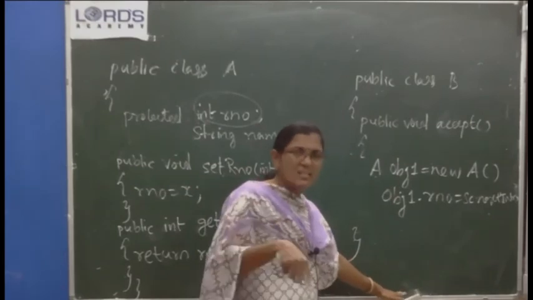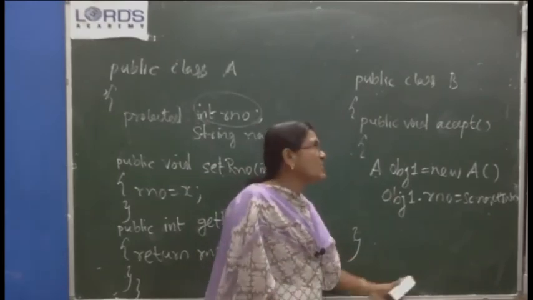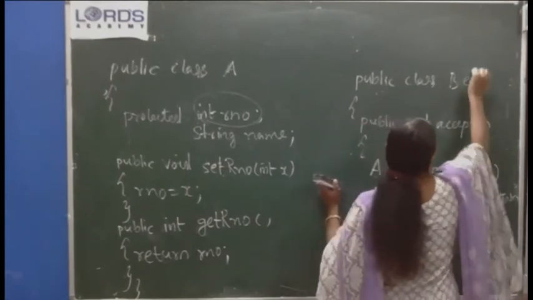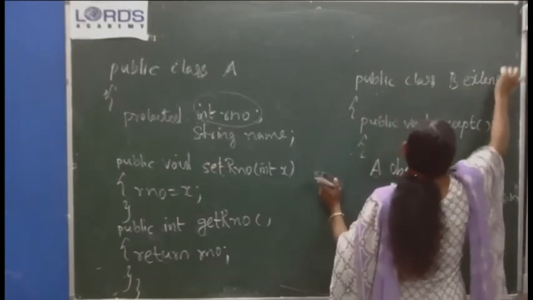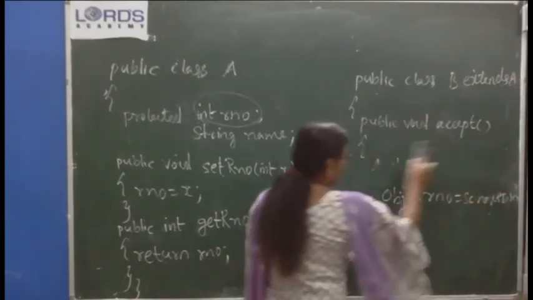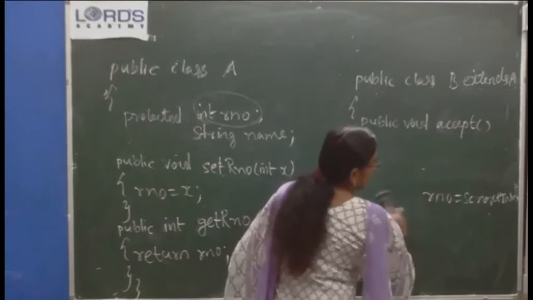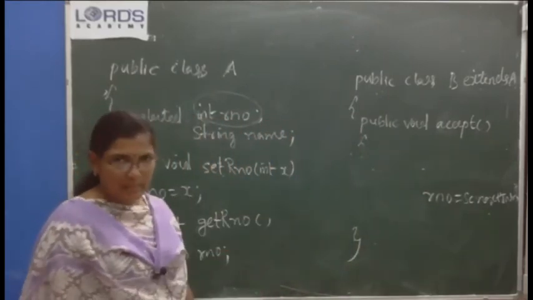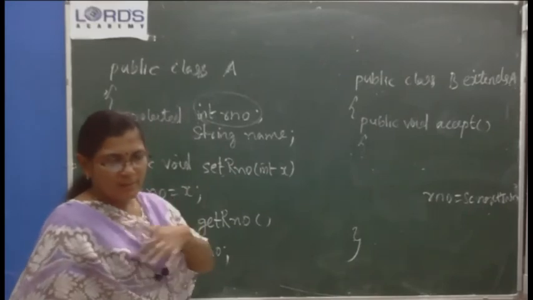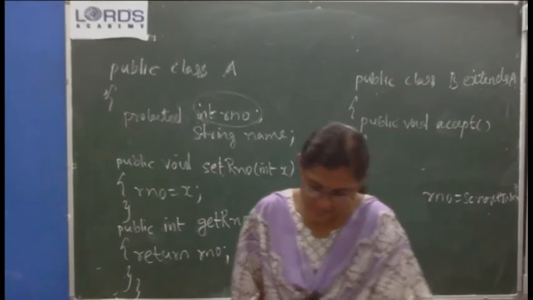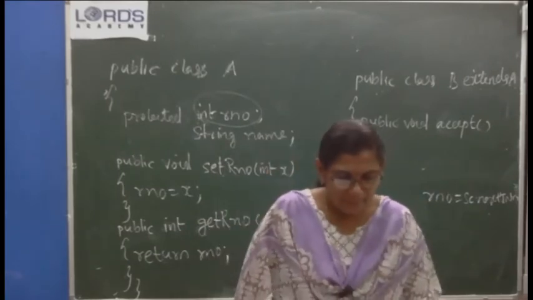In such a case, to avoid object creation, you should make B a subclass, extends A. So no need to create the object. Object name dot rNumber is not needed. Directly rNumber equal to, you can assign the value. Understood? So that's the need of inheritance.